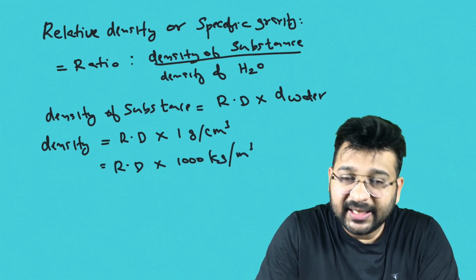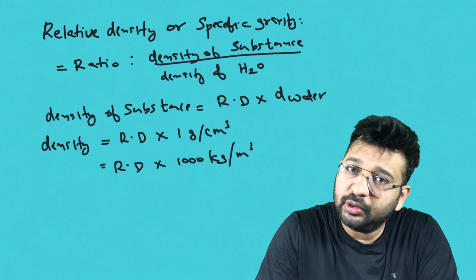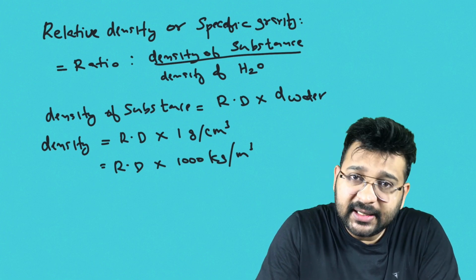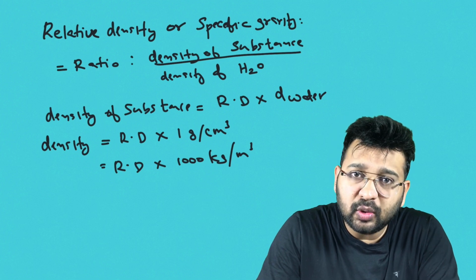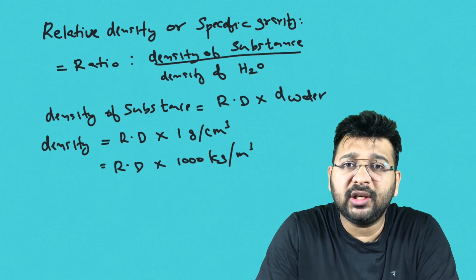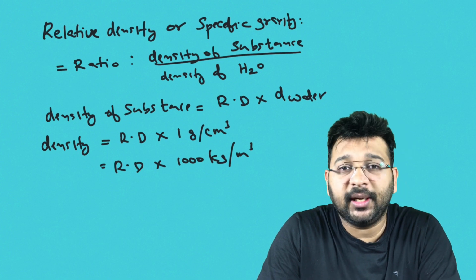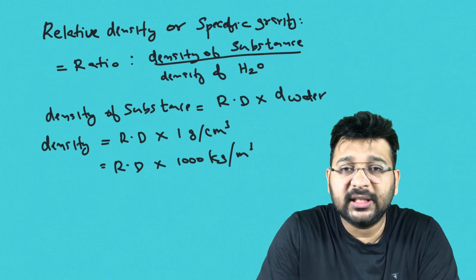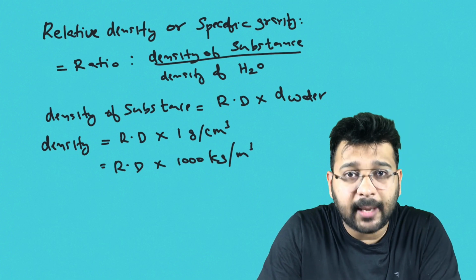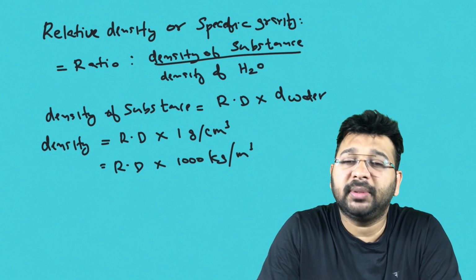So density of a substance and relative density are the same when you choose the unit of water as 1 gram per centimeter cube. Density of a substance is equal to 1000 into relative density when you choose the unit of density of water as 1000 kilogram per meter cube. So this is the most important thing: the density of the substance and the relative density of the substance are the same if and only if you choose the density of water as 1 gram per centimeter cube.